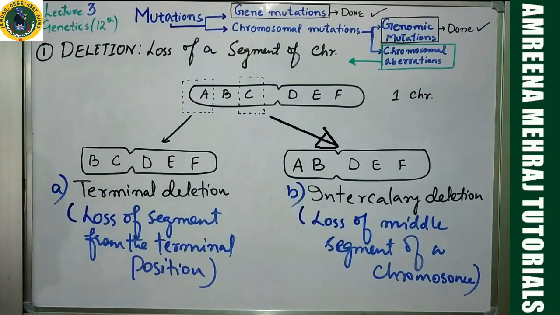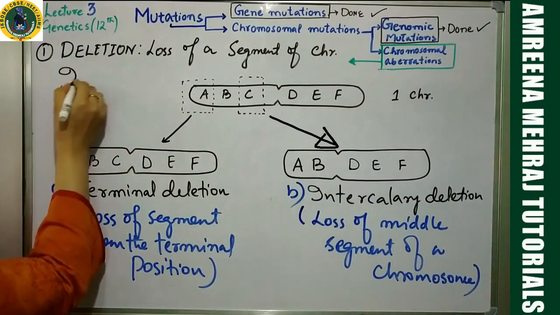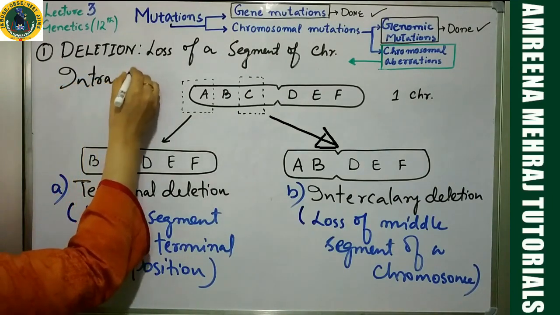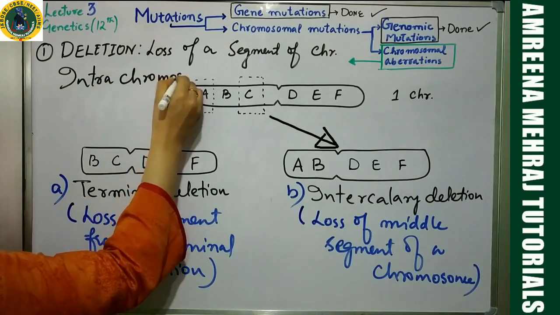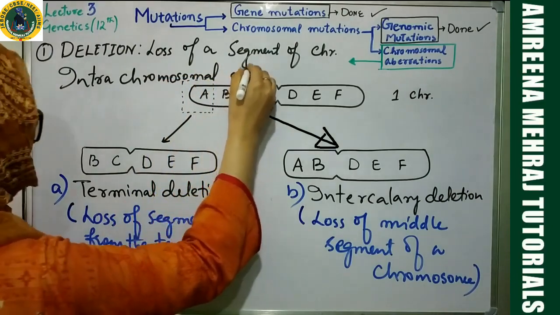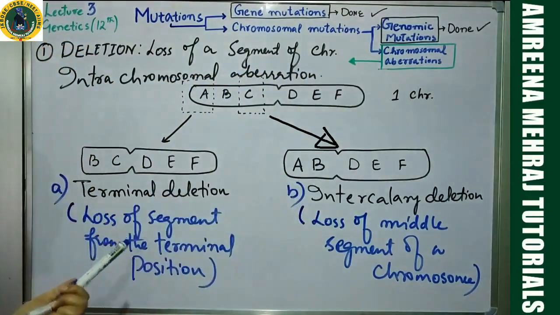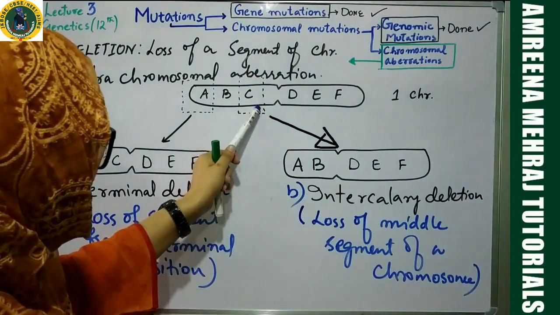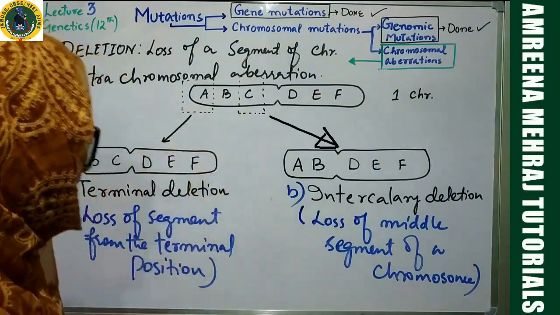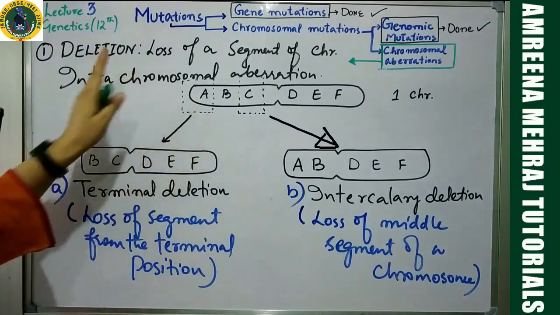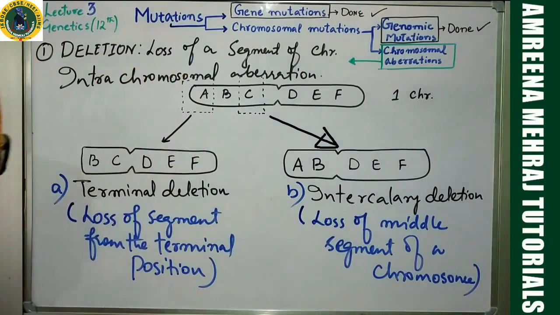Now you have to understand why deletion comes under intrachromosomal aberration, because in this case only one chromosome is involved. This is the reason why you call it intrachromosomal aberration.